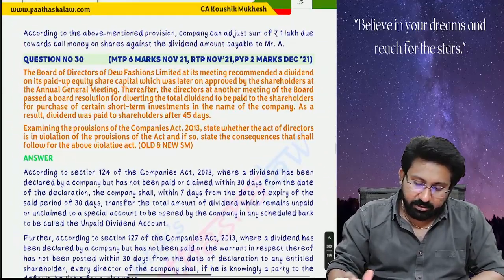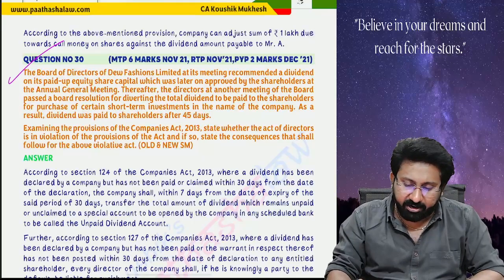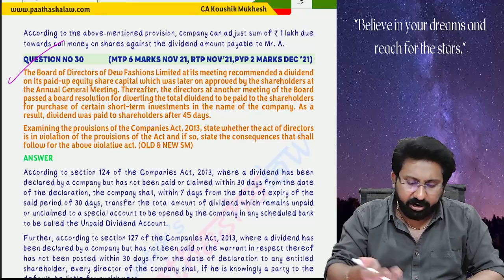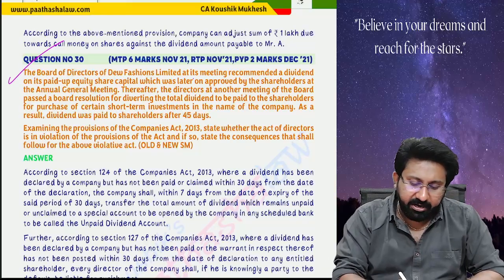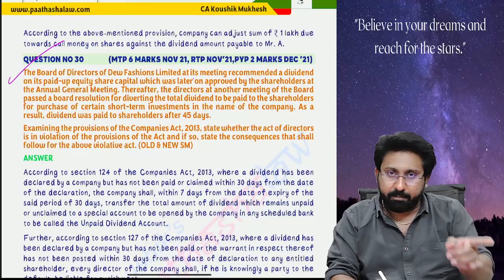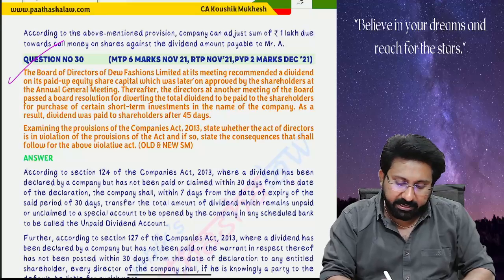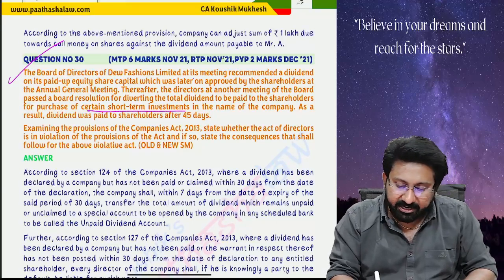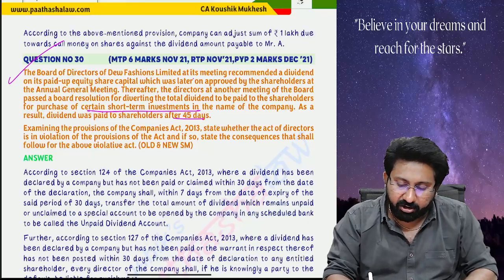Next, this is on the unpaid dividend account, just the provision of unpaid dividend, you have to remember. Same question, whatever we read already. If you want, you can read. The Board of Directors of Due Fashion Limited at its meeting recommended dividend on the paid up share capital, which was later approved by the shareholders at the AGM. Recommended, approved. Thereafter, the directors at another meeting of the board passed a resolution for diverting the total dividend to be paid to the shareholders to purchase certain short-term investments. Okay. As a result, the dividend was paid to the shareholders after 45 days.